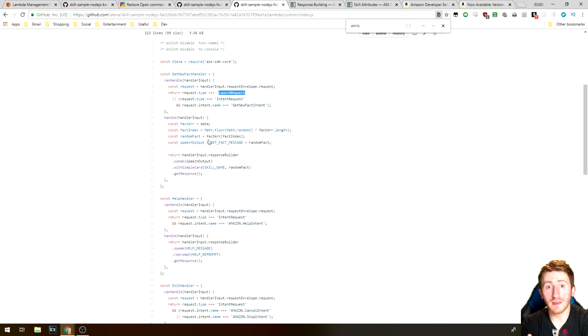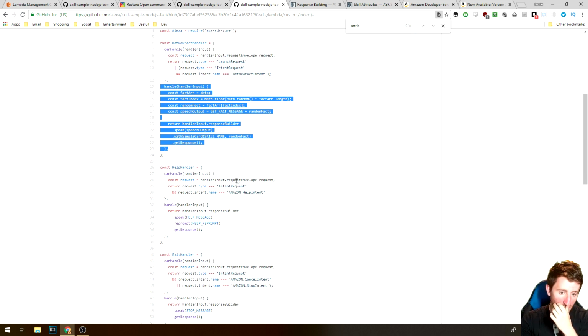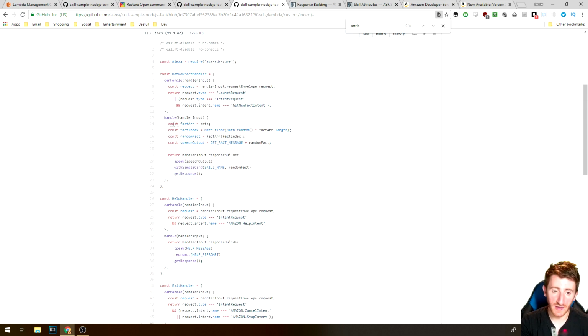If I was already in the skill, then you can't send launch requests if the skill session is already open, right? You send intent requests. So in this case, it would still be accepted because it says launch request or intent request, and the name of the intent that's been passed in. You can see this is how we get it from the request envelope. If it's equal to get new fact intent, then yes, I can handle it, and then we do the handle bit.